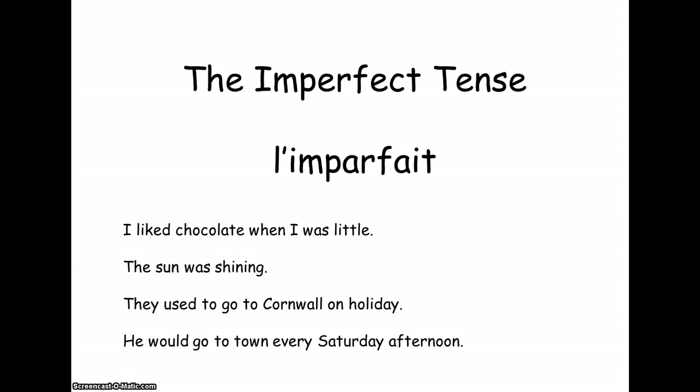It's also the case with the fourth example. He would go to town every Saturday. This is something that happened over and over again in the past, regularly. And the difficulty with this is the word "would" in English, because most often when you use "would" in English, you will actually need a conditional in French. So that's something to look out for. But if it's something that happened regularly in the past, it will be the imperfect tense if you use "would".